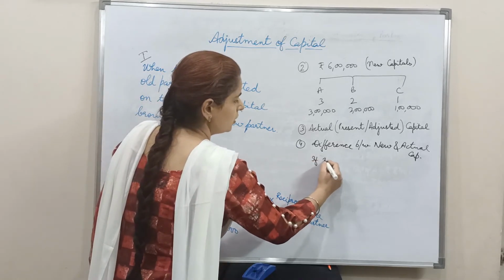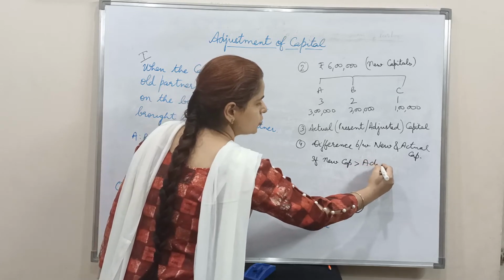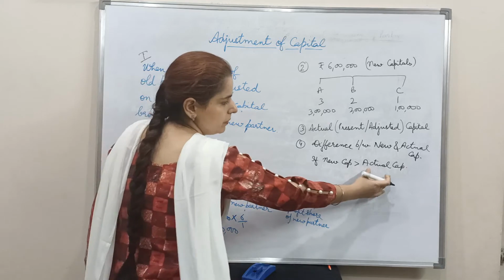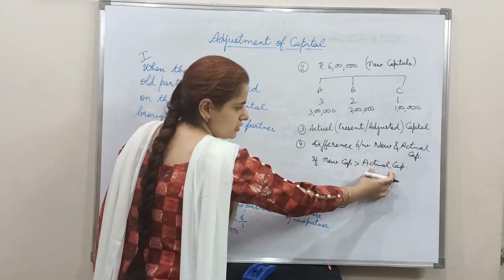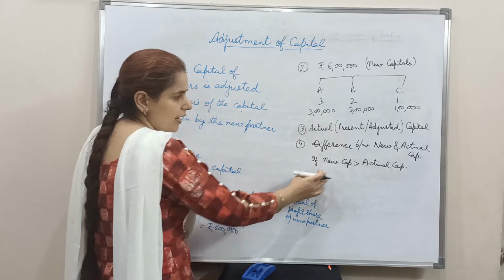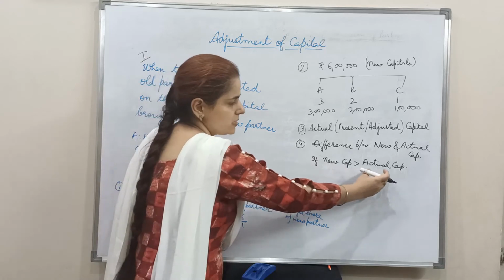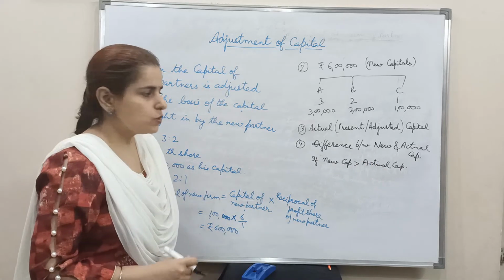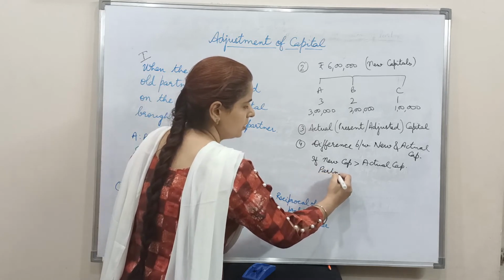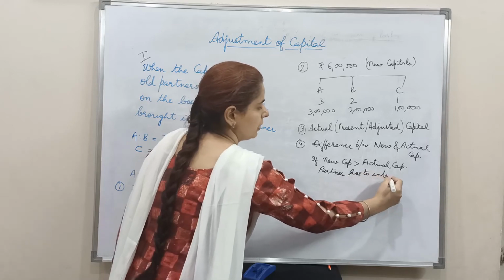If new capital is more than actual capital, that means A's capital at present is less, but the new capital according to the profit sharing ratio is more. That means the new firm's capital requirement is higher, but at present his capital in the business is less. So what A has to do? A has to introduce more capital now.